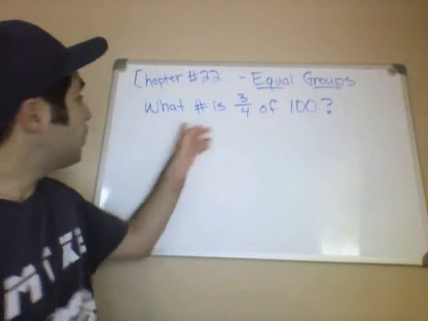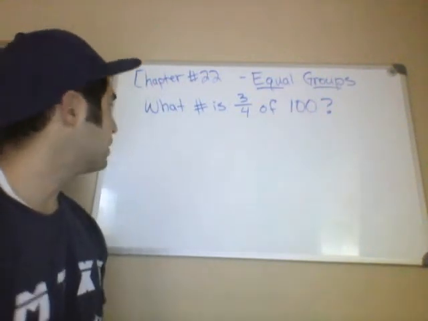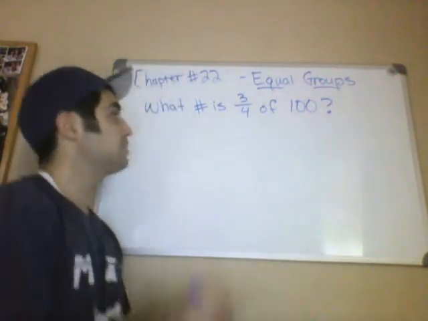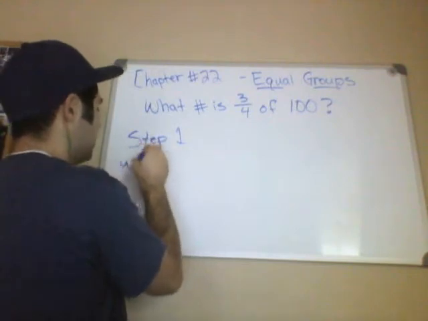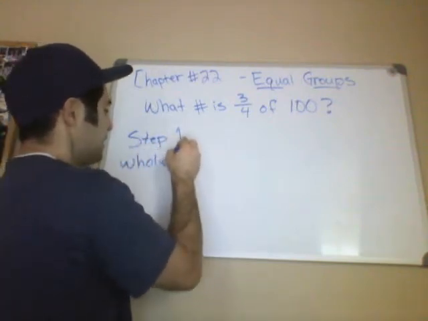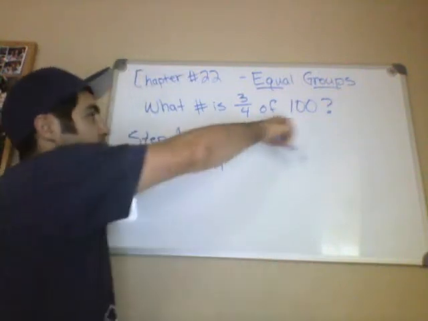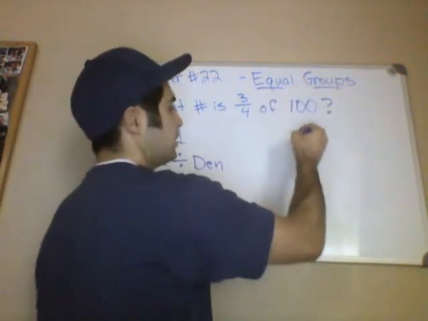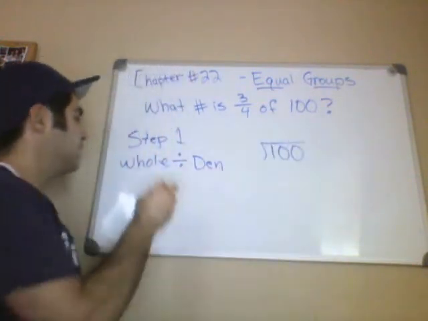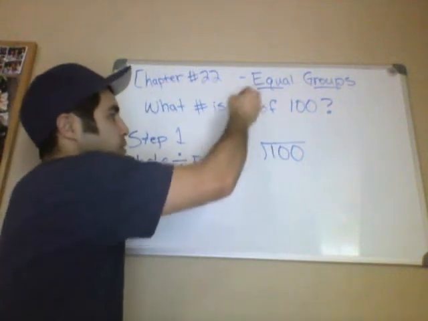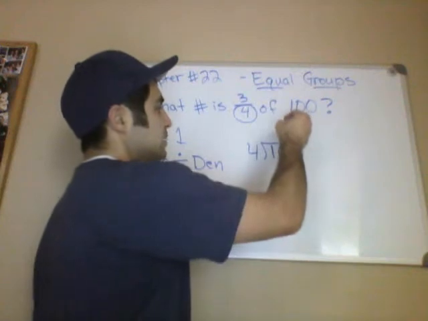Alright, next problem. What number is 3/4 of 100? So, let's break this out. Step number 1, you take the whole and you divide that by the denominator. Okay? So what up here is the whole? The whole is 100. So we're going to take 100, we're going to divide that by the denominator, which in this case is 4.